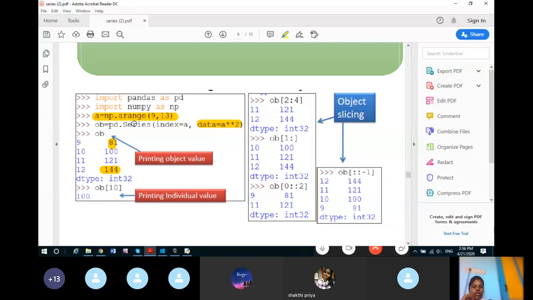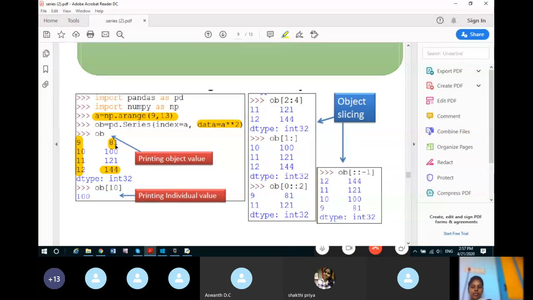So the variable a represents an array, and whatever array element is there, it should be squared. We have to calculate the square of those elements, and then we want it to be the data of the series. Now index equals a. What does it mean? That means the elements of the array will become the indexes and its square will become the data value. So a means the first index will be 9, second index will be 10, third index will be 11, and fourth index will be 12. Likewise, indexes are created from the array elements and data is calculated by squaring the array elements, 81, 100, like that.